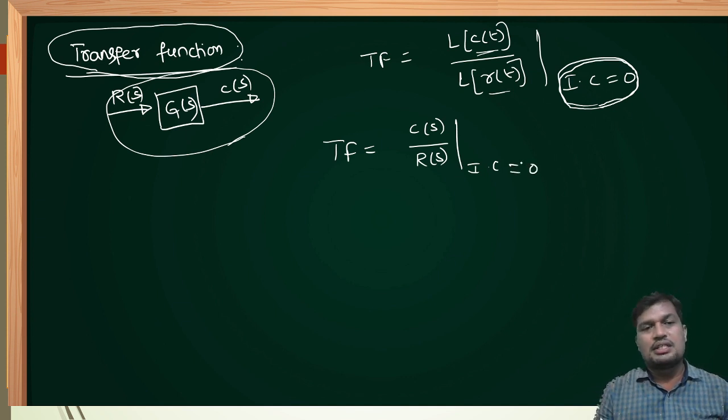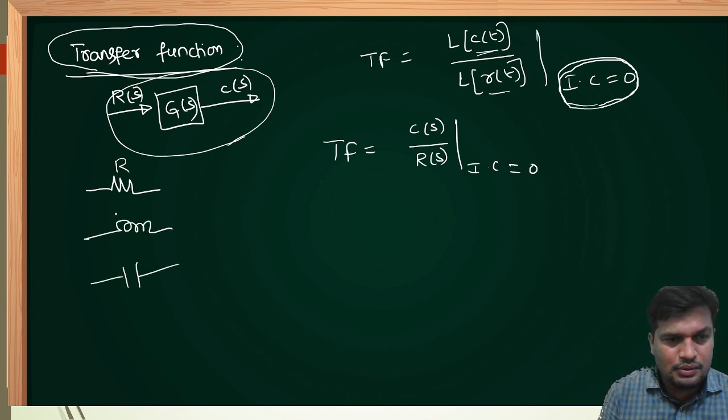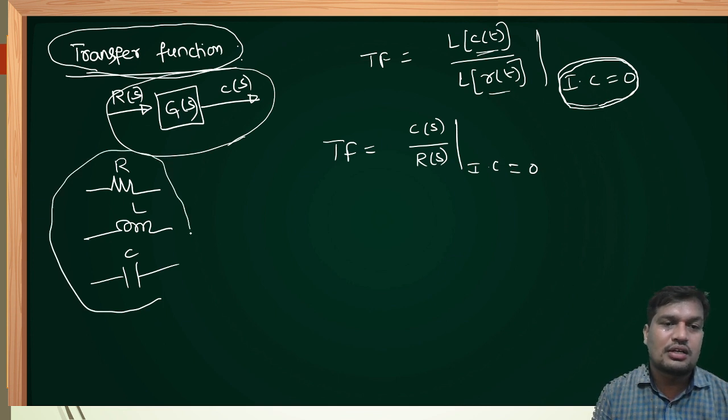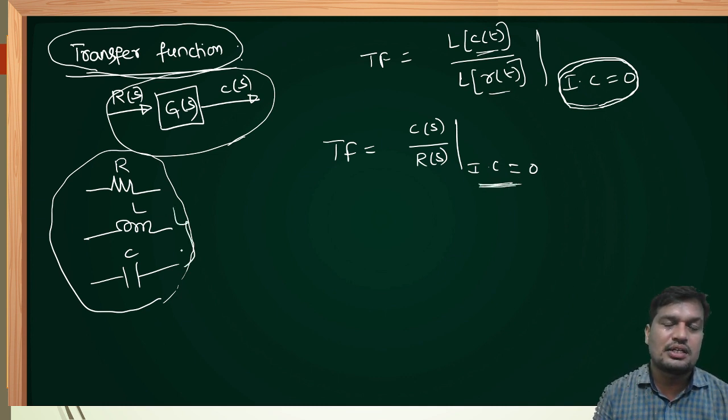Dear friends, control system is basically present for mechanical engineers, chemical engineers, electrical engineers, ECE, all the people in IITs. But as I am explaining only with respect to electrical students, electronic students, and instrumentation students, these three follow three parameters. One is resistance, another is inductance, third is capacitance. About this, you may have studied already in network analysis. As these three elements are used to design the control system, the initial conditions in our explanation are due to inductance and capacitance.